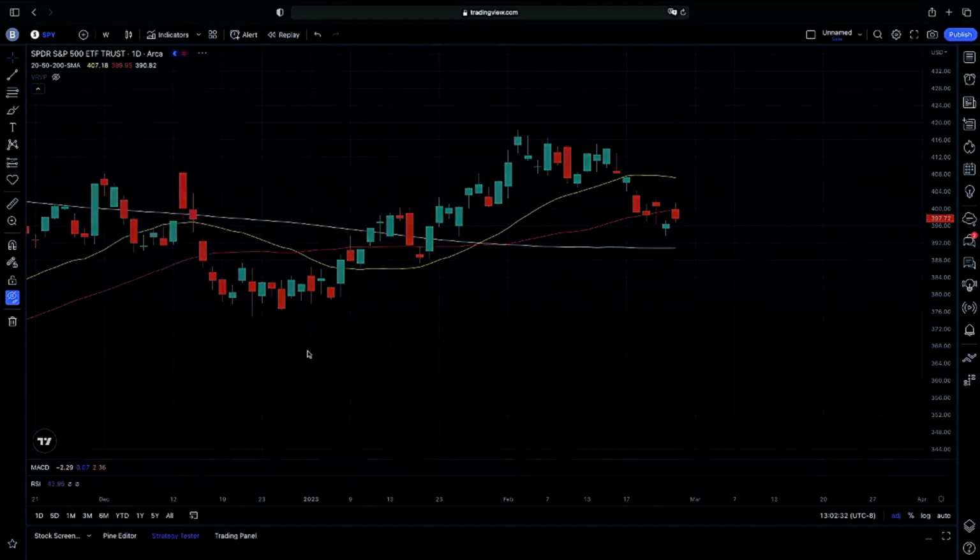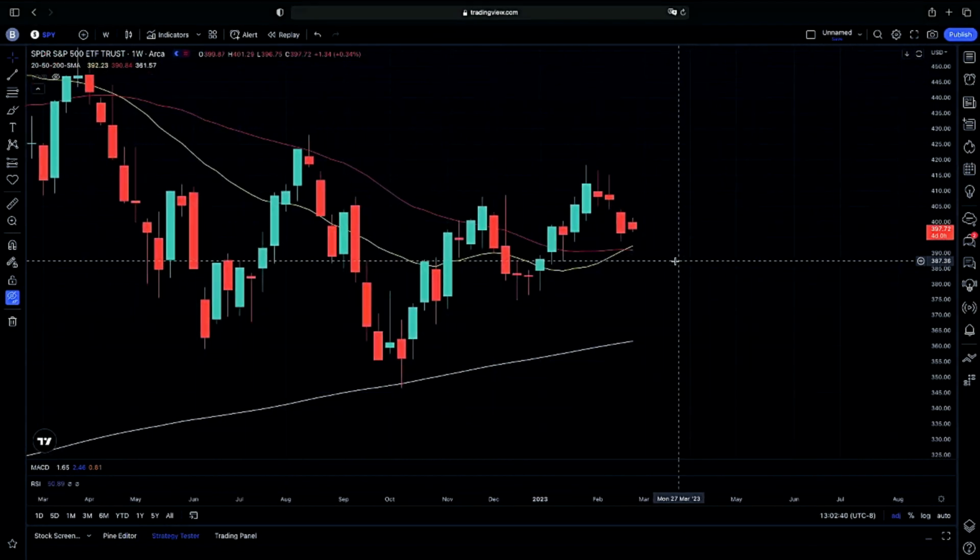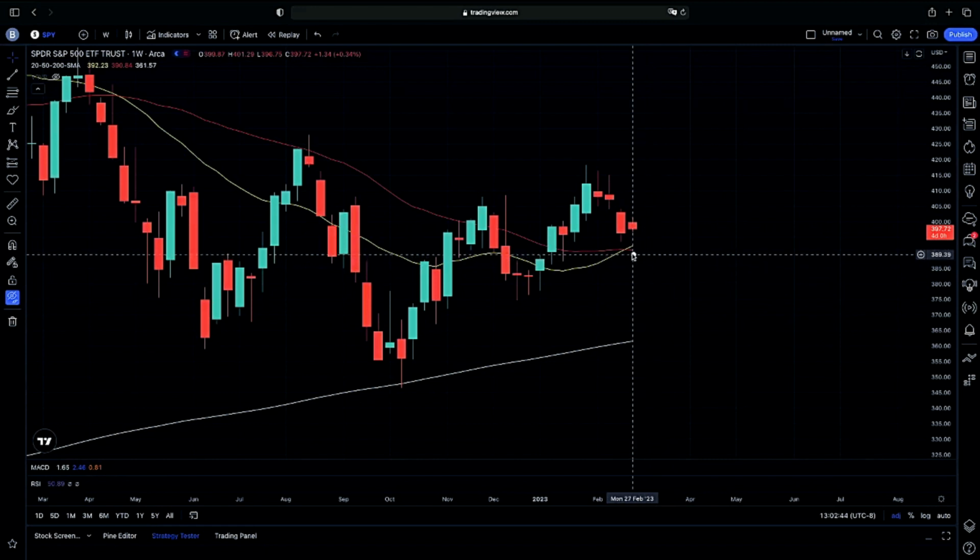Now looking at our weekly chart again, looking at our swing perspective, we have been watching out for our 20 weekly moving average to cross above our 50 weekly moving average. We have not closed here.